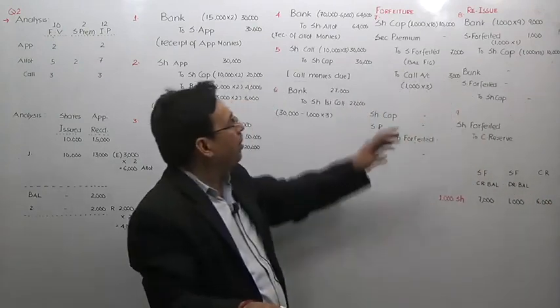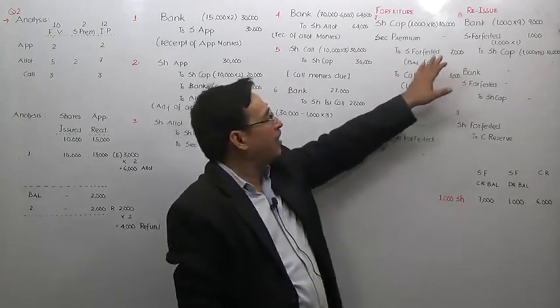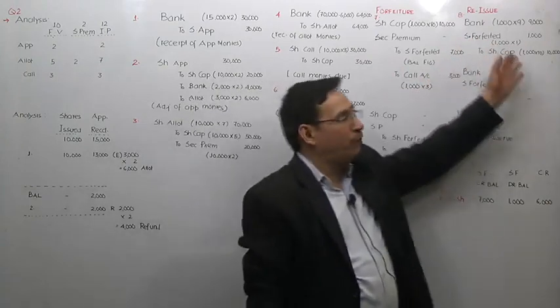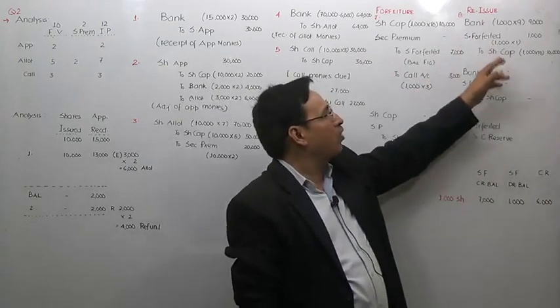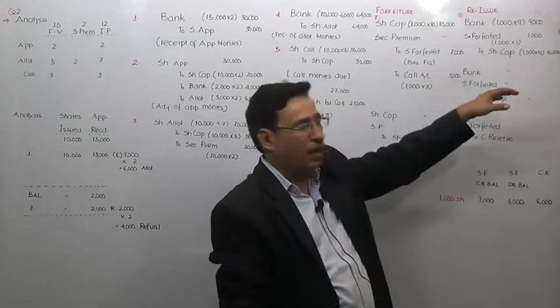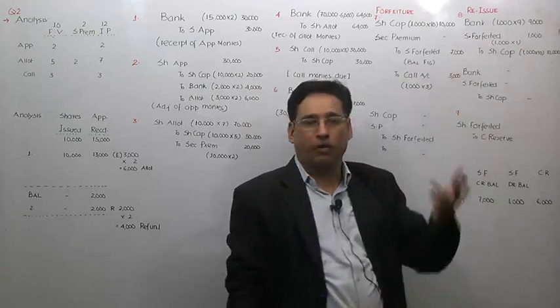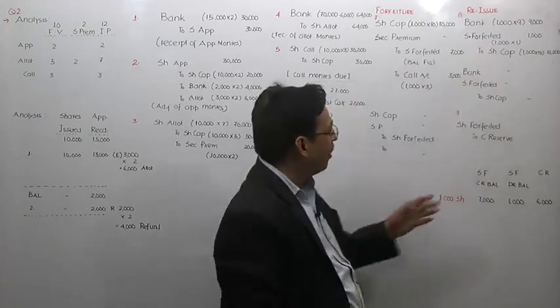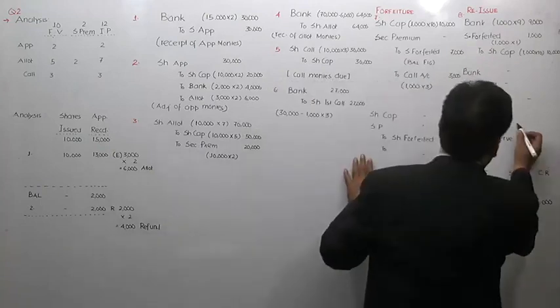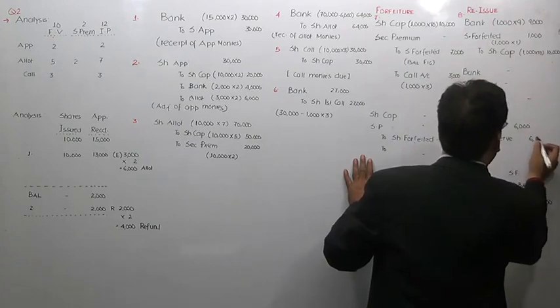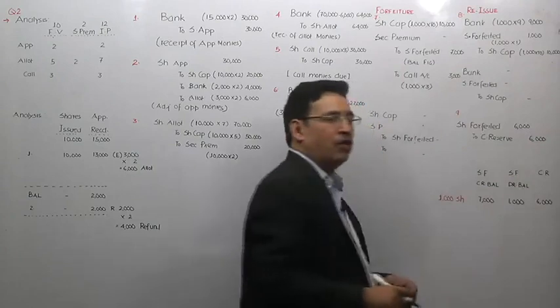As I told you, when the company forfeited the share, at that time the company received a gain of 7000. But when the company offered the shares again, at that time the company incurred a loss due to the concession which the company gave. So ultimately we can also find logically that the net gain for the company is rupees 6000. And then finally what we are going to write here is share forfeited account 6000 to capital reserve. This gain is of capital nature.